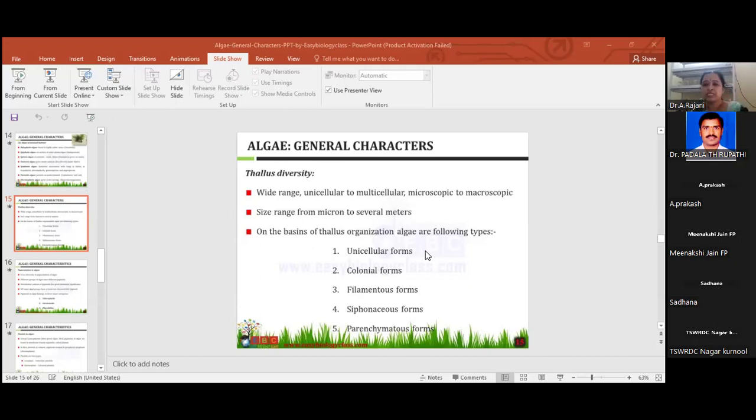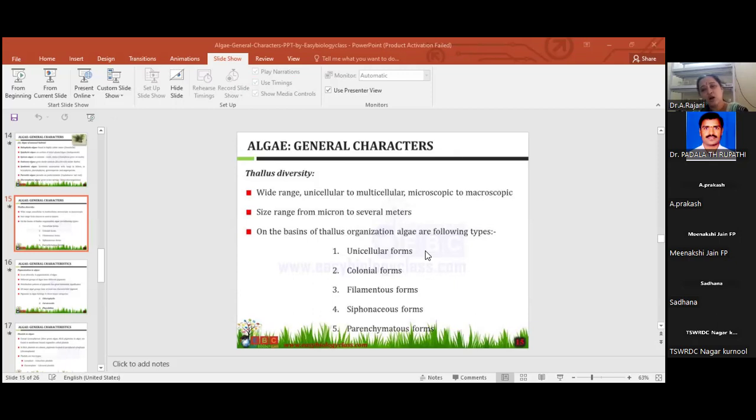Next, coming to the second one, multicellular. They may follow different types. What are the colonial forms? And non-colonial forms. In the colonial form, they form colonies, which may be of two types. One is a motile colony.